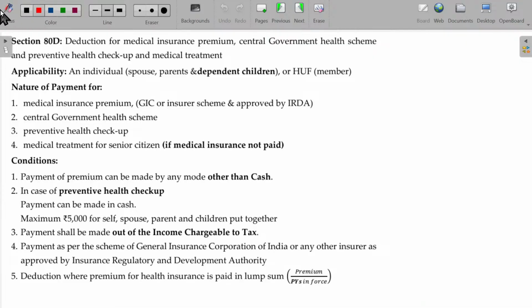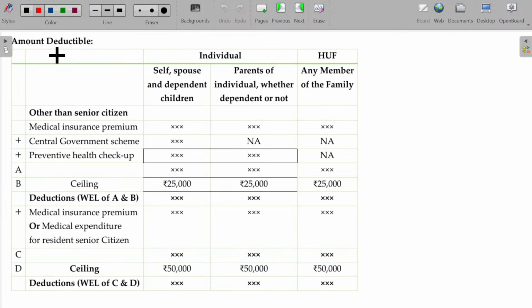Now, under 80D, we have almost four aspects.